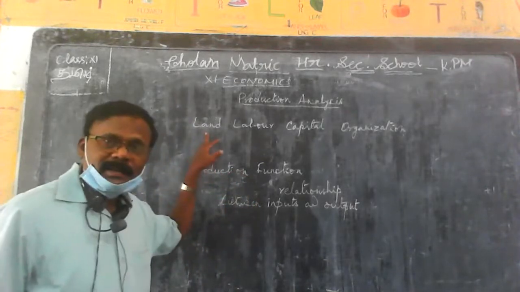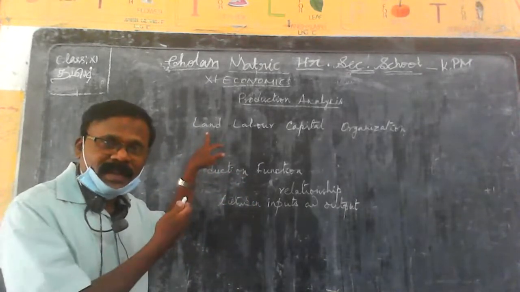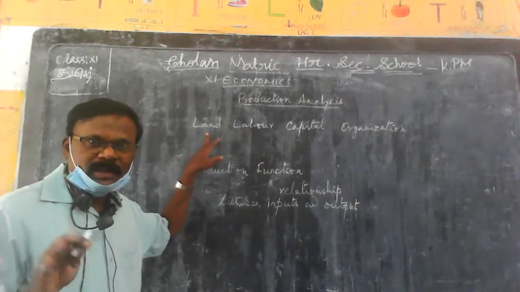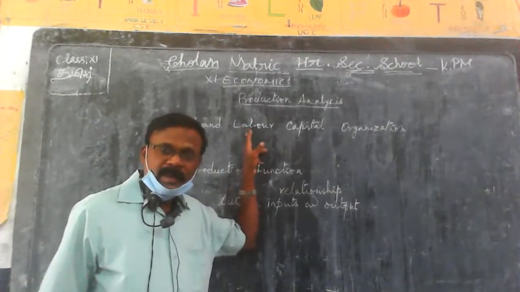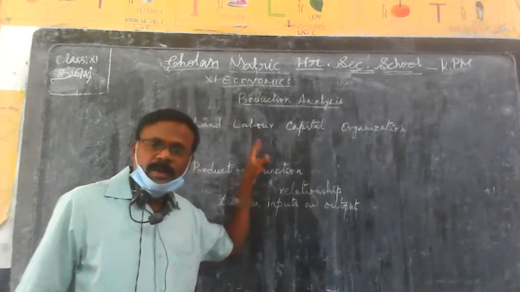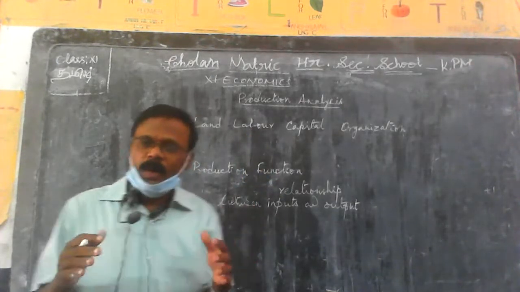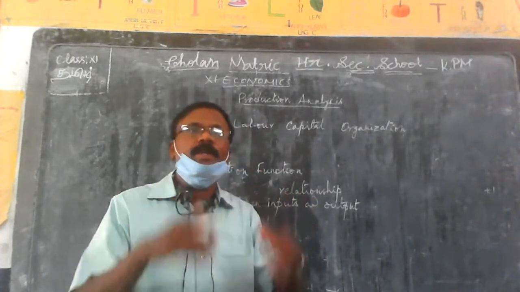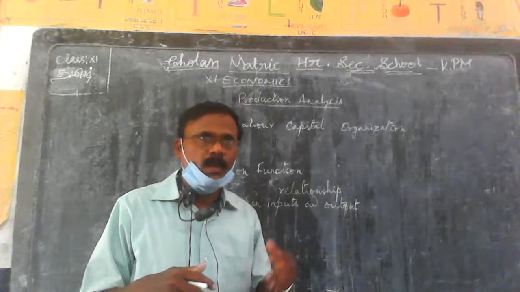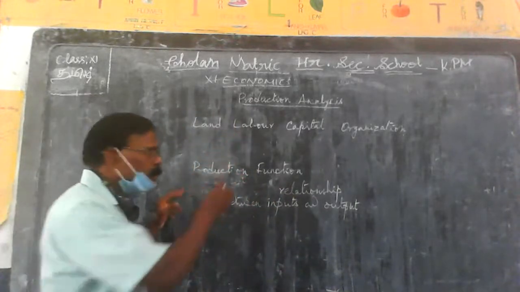What is land? All gifts of nature, in short, that is land. Labor means physical or mental effort of human beings in the production process. What is labor?